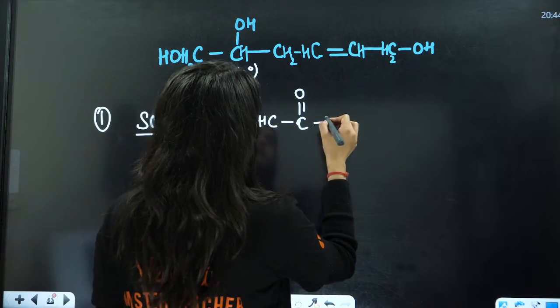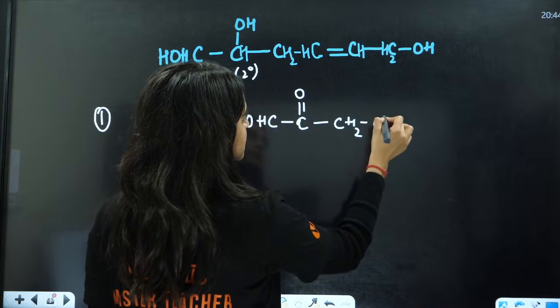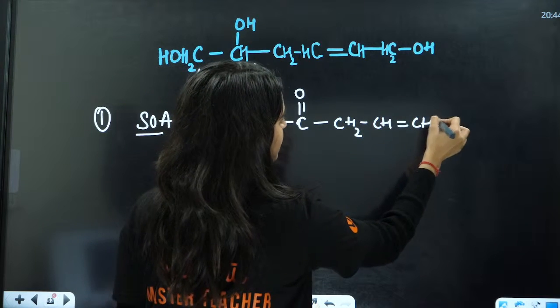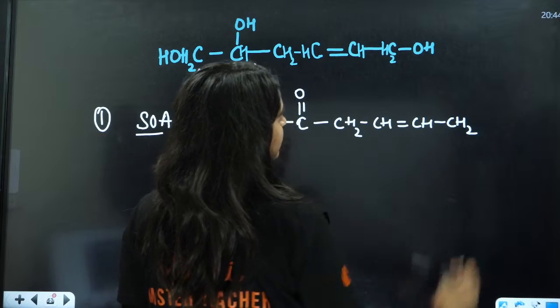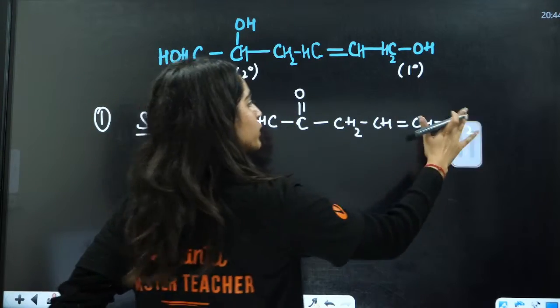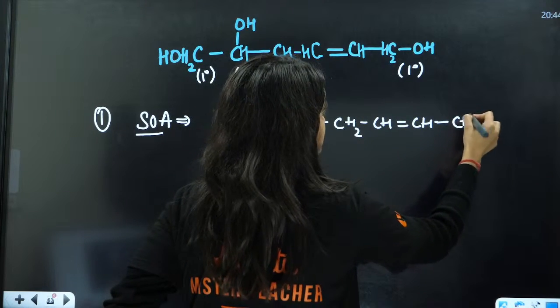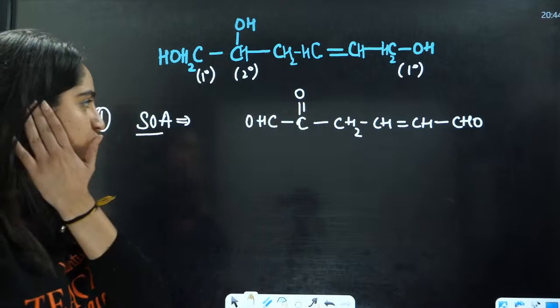And if you have CH2, this is CH, this is double bond, this is CH, this is CH2. And this is also 1 degree, this is also 1 degree. So it is going to convert into CH, and this is CHO, right? This is CHO. This is the first thing.